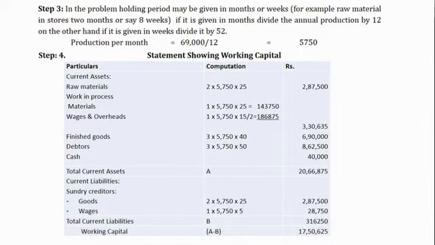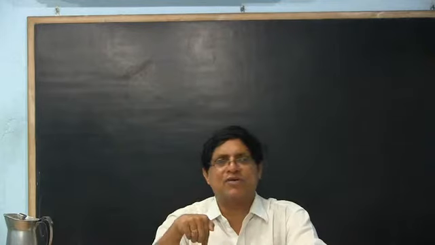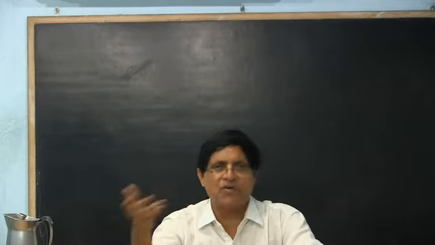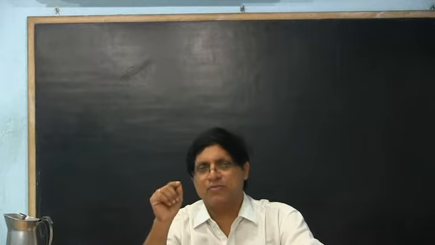And debtors is 3 into 5,750 into 50, that is the selling price, because here we are assuming the entire sales is on credit. Suppose it gives you 20% is for cash, then you have to multiply with 80%, because 20% you are going to get in cash. You don't need to invest. So that point should be kept in mind.